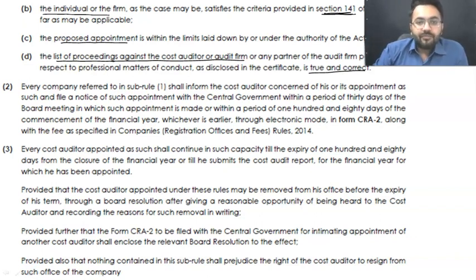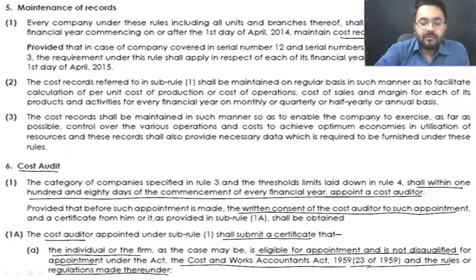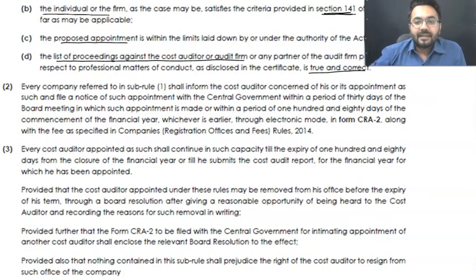Now, once you have appointed, once you got this written consent from the auditor, once you got this kind of certificate from the auditor, this is going to be one of the attachments in Form number CRA-2.